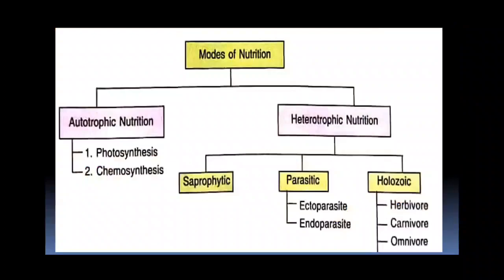Now the autotrophic mode of nutrition can be photosynthetic or chemosynthetic. In photosynthetic, green plants fulfill their carbon and energy requirement by the process of photosynthesis using sunlight as a source of energy. And chemosynthetic autotrophs means bacteria utilize chemical energy instead of light energy to synthesize their organic material.